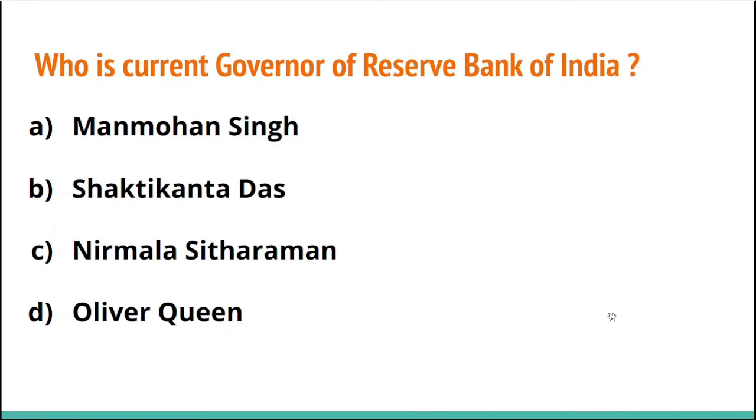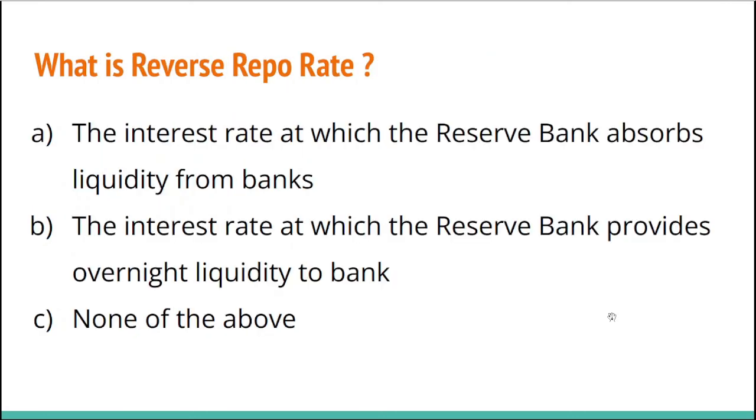So now let's move on to the next question. Who is the current governor of the Reserve Bank of India? Option A, Manmohan Singh, who also had been the prime minister of this country. Option B, Shaktikanta Das. Option C, Nirmala Sitharaman. Option D, Oliver Queen.